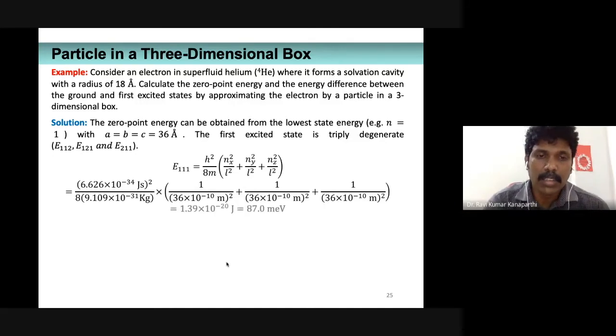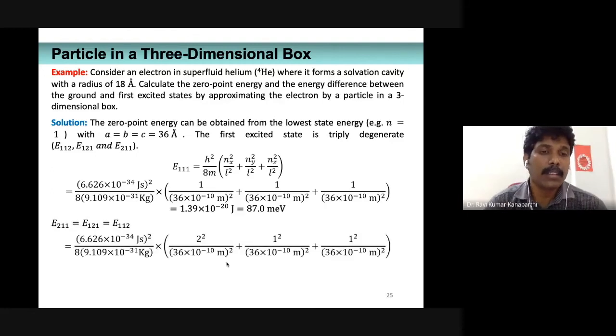So you can calculate, simplify this, and you will get 87 million electron volt for the ground state. Then for the first excited state, the quantum numbers are going to be different: 2 squared plus 1 squared plus 1 squared, which is basically 6 by L squared, with L being 36 angstrom.